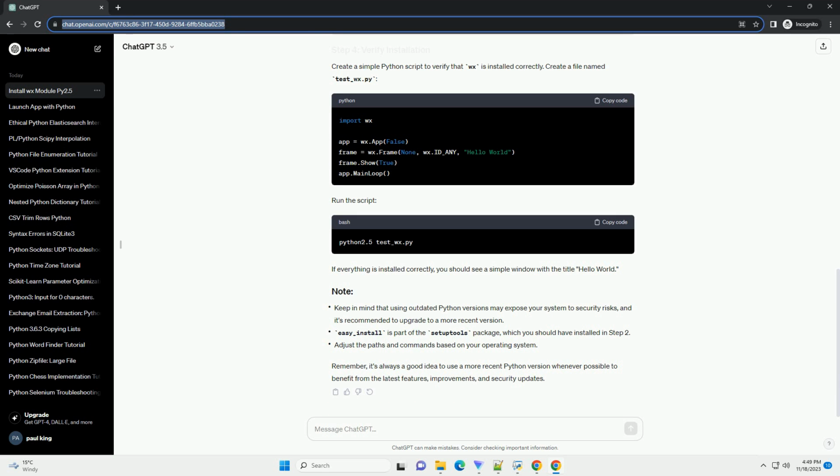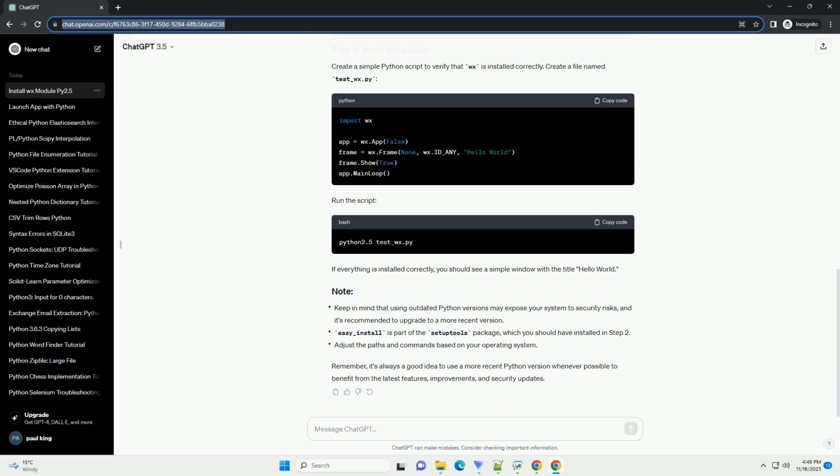Download easy_setup.py and run it to install setuptools. Now, you can use easy_install, provided by setuptools, to install wxPython. Create a simple Python script to verify that wxPython is installed correctly.